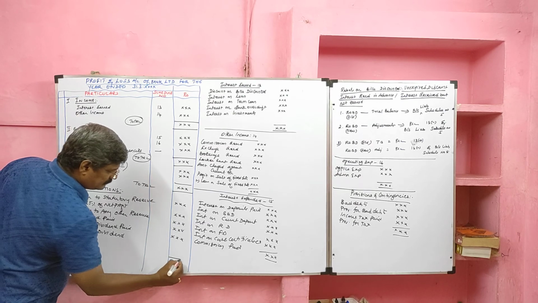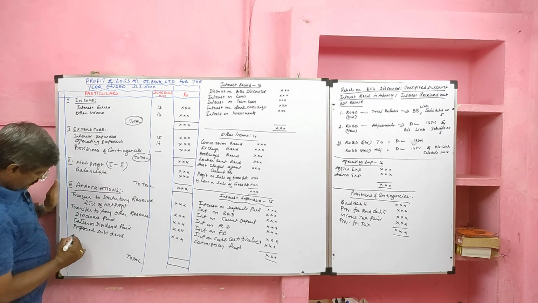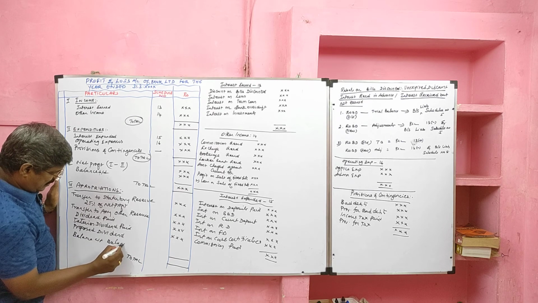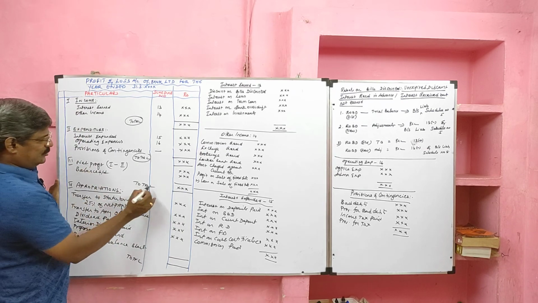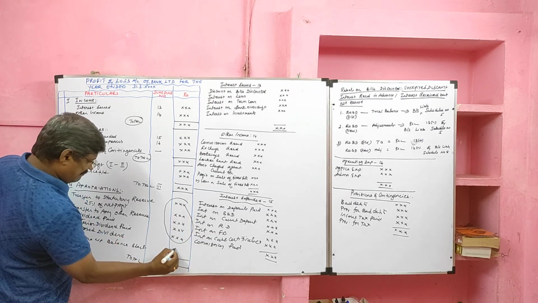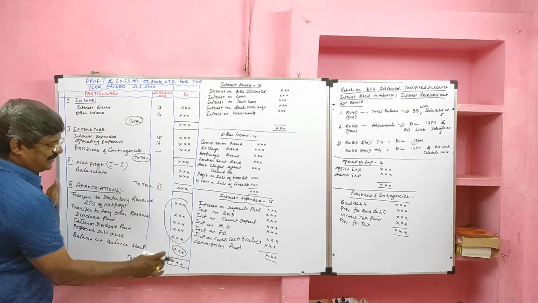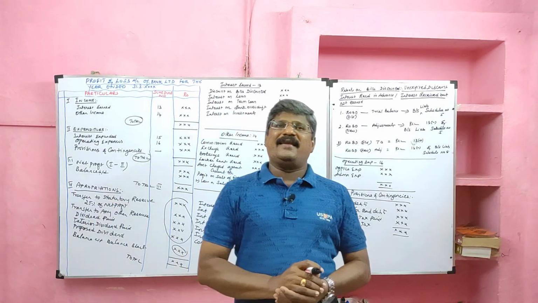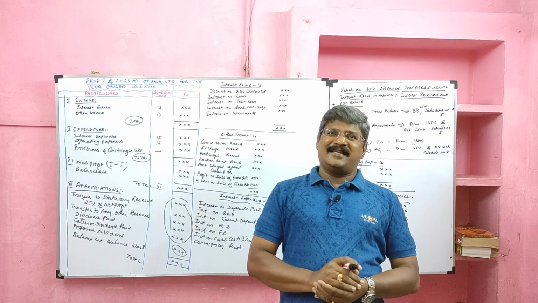Then the balance carried forward to the balance sheet. The total of 3 minus these, we will get the balance of profit and loss account transferred to the balance sheet. Then we should add these two right here. Students, today we learned the format of profit and loss account of a banking company. In the next class we will solve problems in relation to the profit and loss account of a banking company. Till then, bye and thank you.